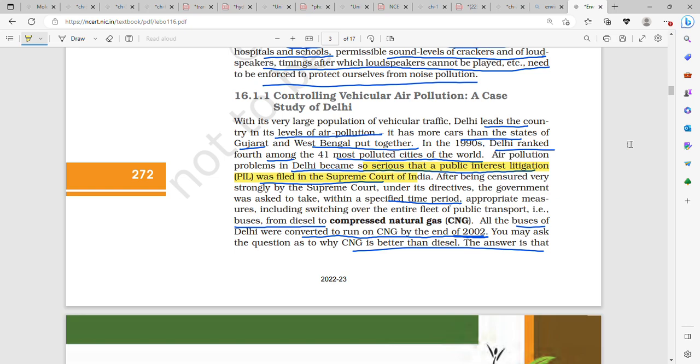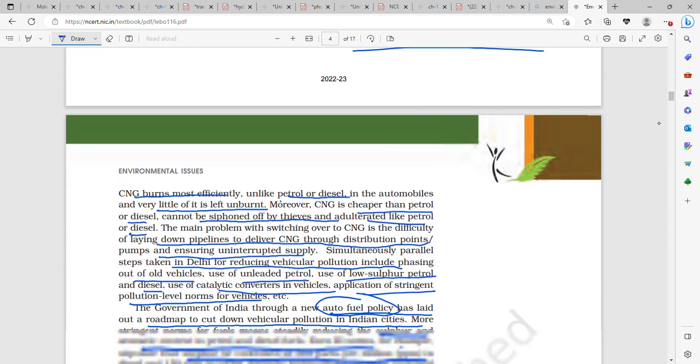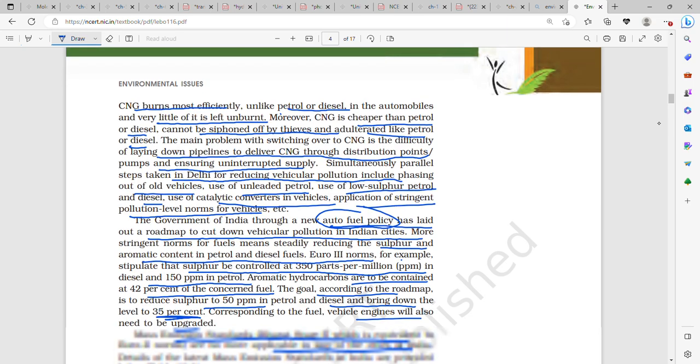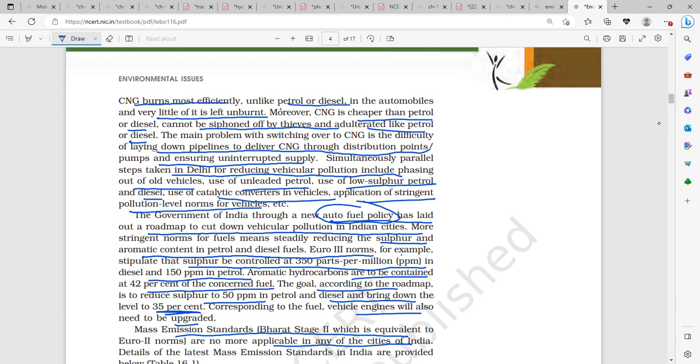under the action of the Supreme Court, within a limited period of time, the government was asked to take appropriate measures, including switching. The entire public transport, buses, autos, etc., all switched from diesel to CNG, compressed natural gas, and all buses in Delhi were converted to run on CNG by the end of 2002. Why? Because CNG firstly burns more efficiently, unlike petrol or diesel, and very little of CNG is left unburnt.